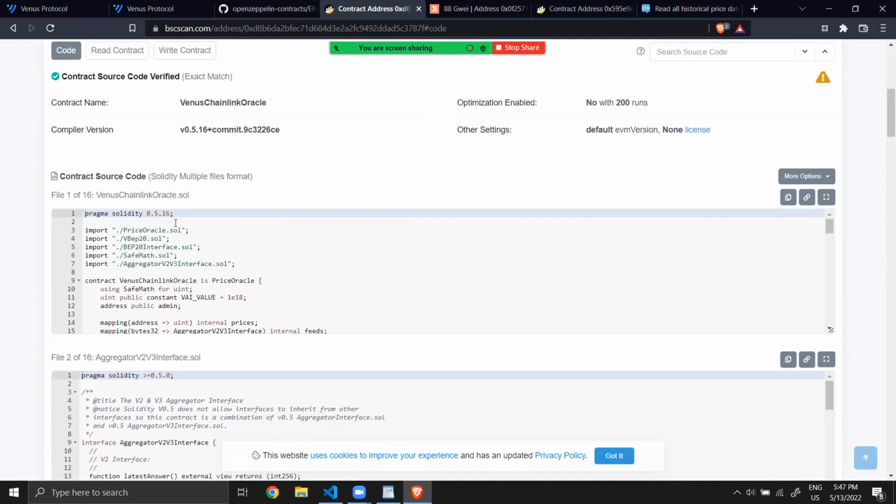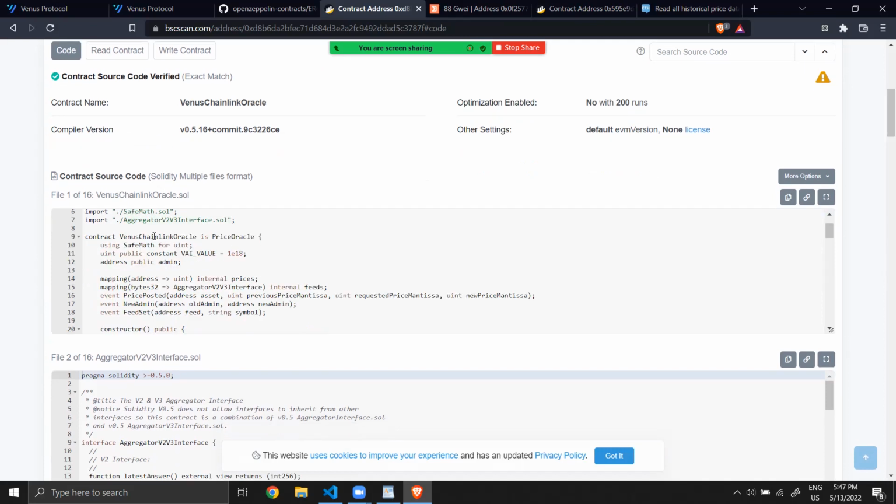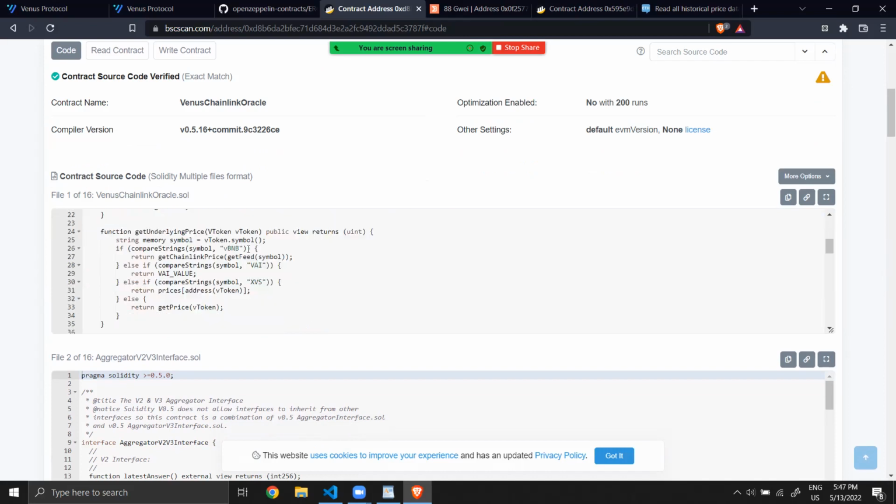The Venus Chainlink Oracle, which is a contract, and it's a price oracle. It has only one function, that is get underlying price. But here, okay, get underlying price is called. What do we see? We see that first, if the V token name is VBNB, we use